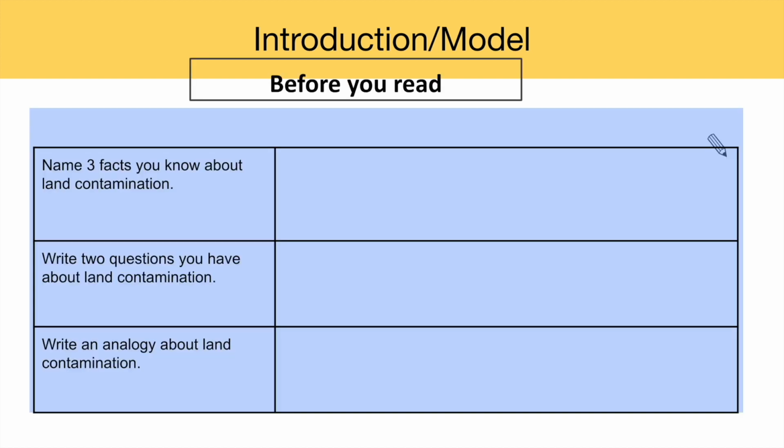Before you read, name 3 facts you know about land contamination. Write 2 questions you have about land contamination, and then write an analogy about land contamination. So now I will generate 3 facts that I already know about land contamination. That is something that is common knowledge.